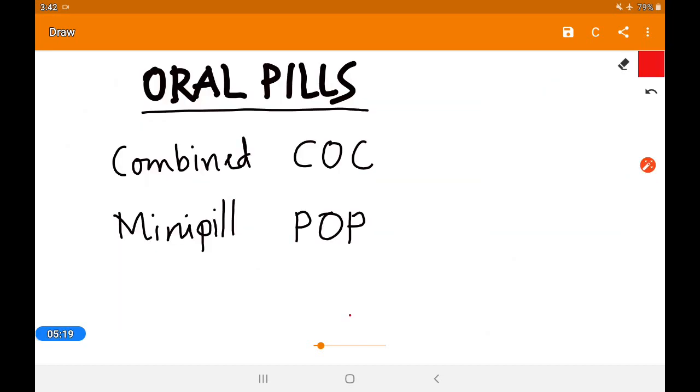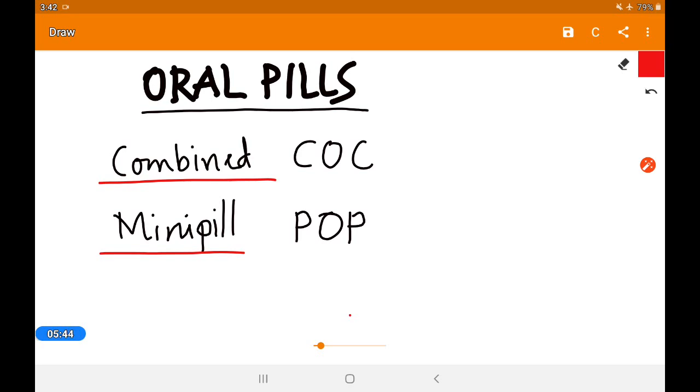Next is the oral pill. You know that the oral pill is taken orally. Basically these are for the female, and they inhibit ovulation and make the environment unsuitable for implantation. There are two types here.